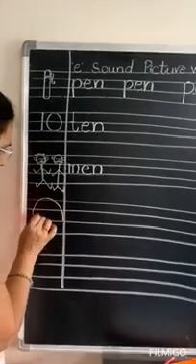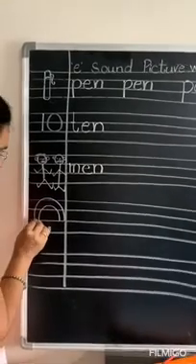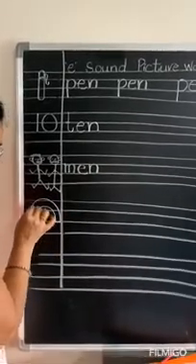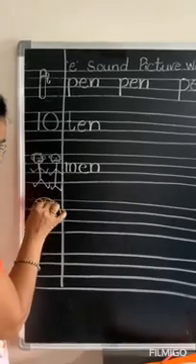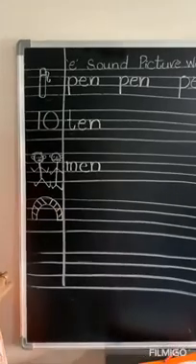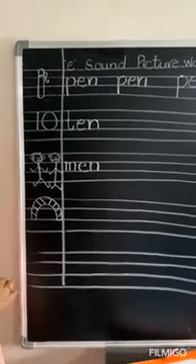Then one more curve like this. Then here draw a sleeping line here also. Then few slanting lines, children, like this. Slanting lines. So this is the house of lion. So that is den.